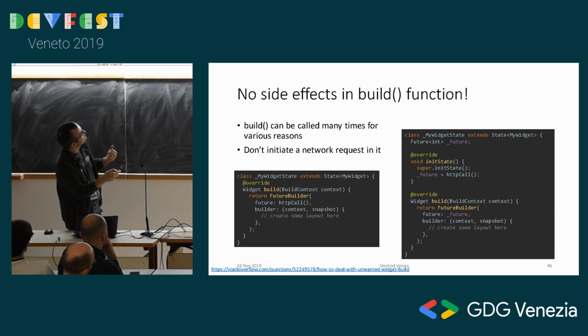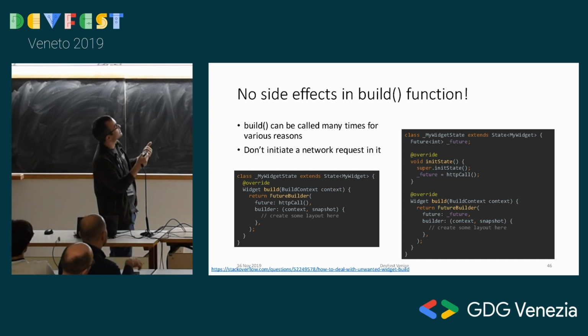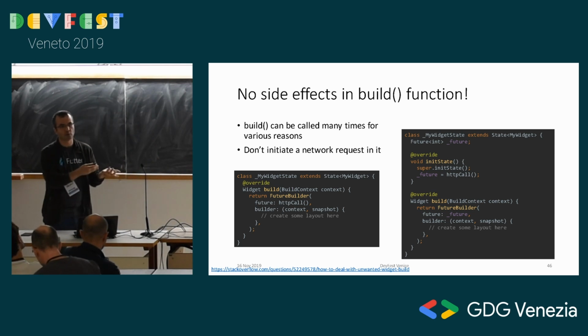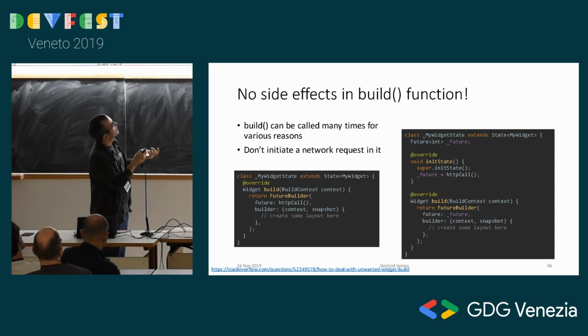So this example, what does it do? Let's try to understand it. There is the build function in which you're supposed to be creating the UI for this widget. We have a future builder because we will do something that takes time. And the wrong thing that we're doing is we're calling the HTTP call here.